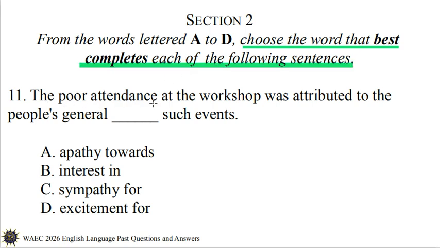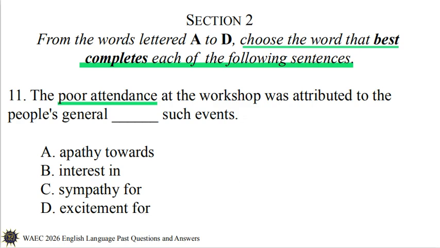The poor attendance at the workshop was attributed to the people's general blank such events. A. Apathy towards. B. Interest in. C. Sympathy for. D. Excitement for.